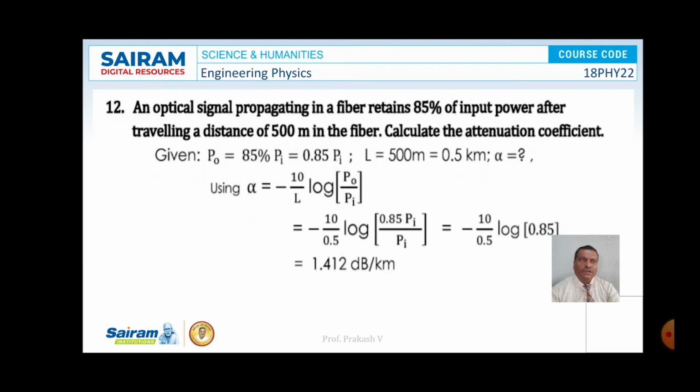So we know that the attenuation coefficient alpha is equal to minus 10 by L logarithm of P naught by Pi. Substitute the values of L and P naught, then it will be written as minus 10 by 0.5 logarithm of 0.85 Pi by Pi. So Pi cancels, and on simplification we get minus 10 by 0.5 into logarithm of 0.85. So finally the value of alpha is found to be 1.412 dB per kilometer. This is the solution for the given problem. That is, the attenuation coefficient alpha is 1.412 dB per kilometer.